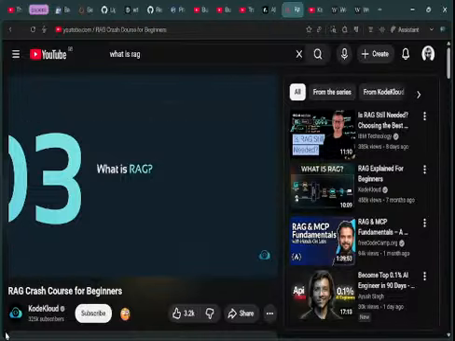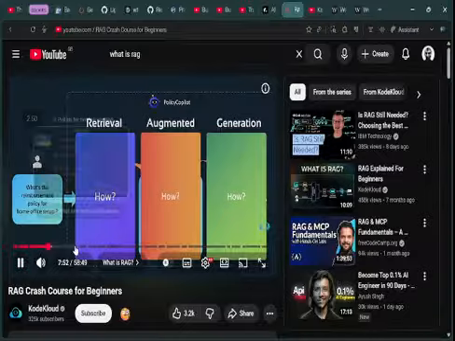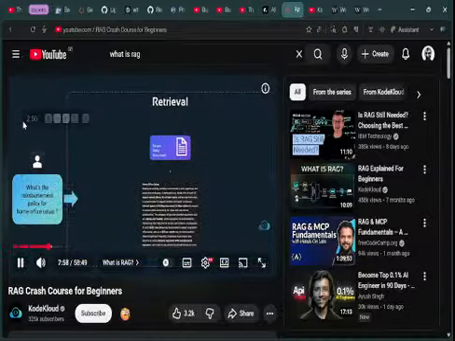Let's now look at what RAG is in the first place. So far, we've decided that we're going to build our policy copilot system where employees can ask a question and it retrieves the relevant information, augments prompts, and generates a response. We'll now see how each of these work. Let's look at retrieval first. Retrieval is the process of retrieving relevant information.